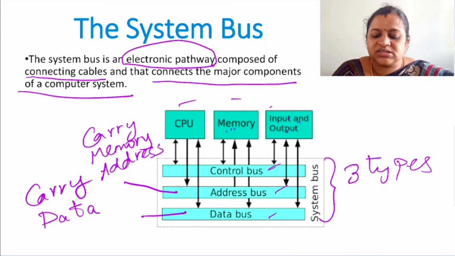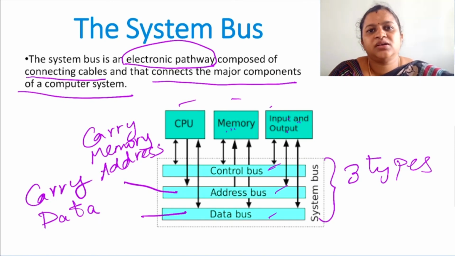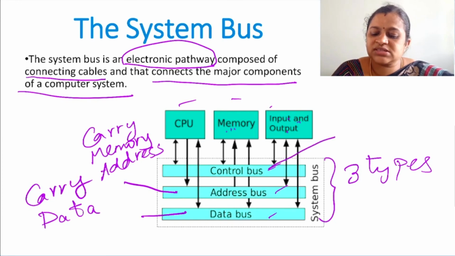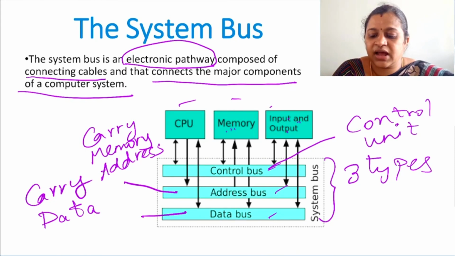So next is control bus. I told you that the control unit is an important unit in our processor because it produces the control signals and it triggers each and every unit to perform its tasks at the perfect timings.